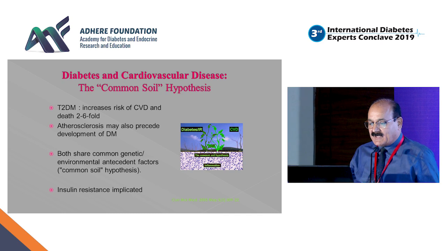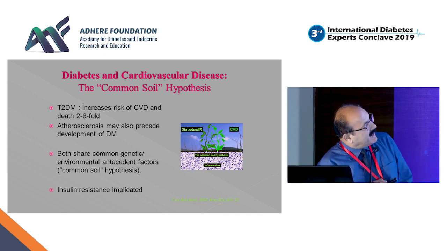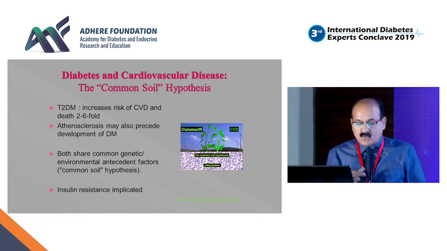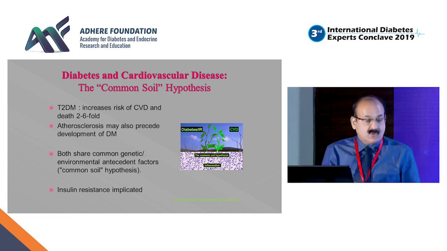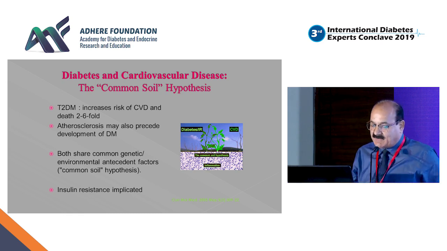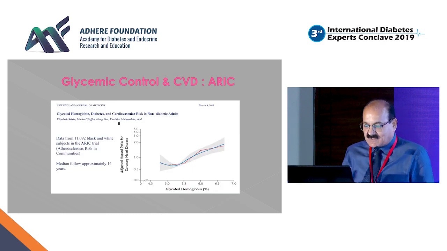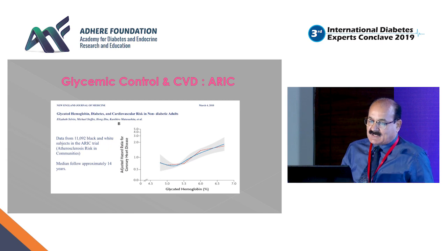I'm sure you all know that diabetes and cardiovascular disease have a common soil hypothesis. Not only does diabetes increase the risk of CVD by 2 to 6 fold and overall death also, at times atherosclerosis may precede development of type 2 diabetes, and both share a common genetic as well as environmental antecedent factors. That is how it's a common soil hypothesis, and it is possibly something to do with insulin resistance, which could be implicated.